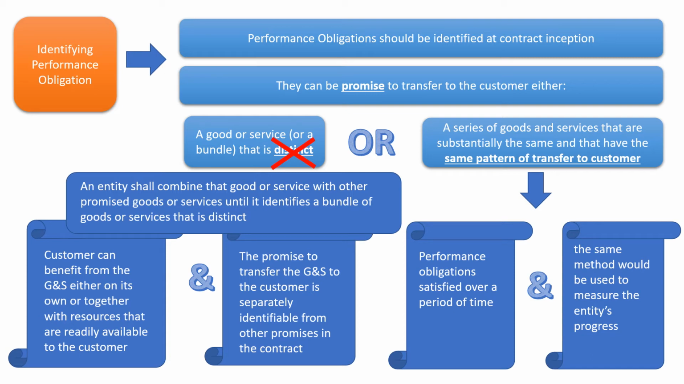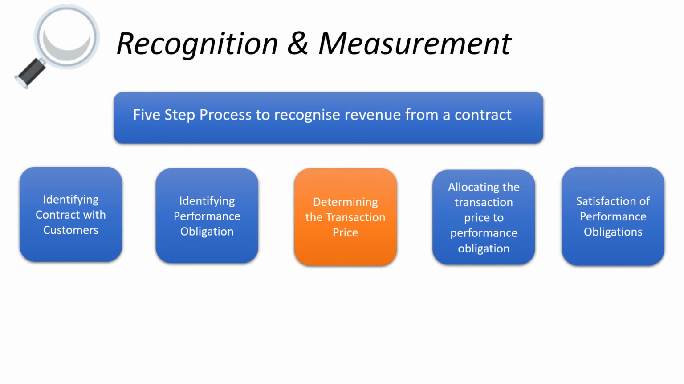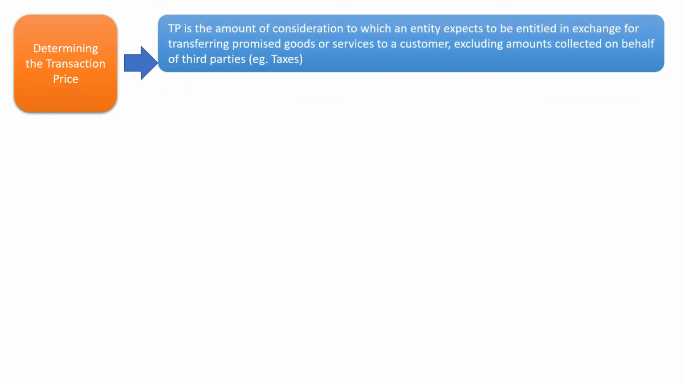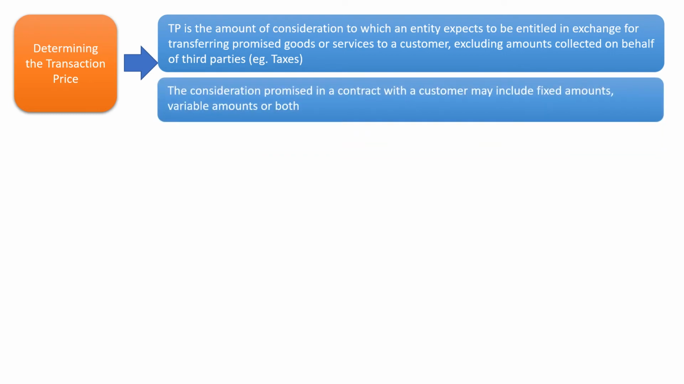Okay, so now moving to the third step of the revenue recognition process, which is determining the transaction price. The transaction price is the amount of consideration to which an entity expects to be entitled in exchange for transferring the promised goods or services to a customer, excluding amounts collected on behalf of third parties, for example, any taxes. The consideration promised in a contract with the customer may include fixed amounts, variable amounts, or both.